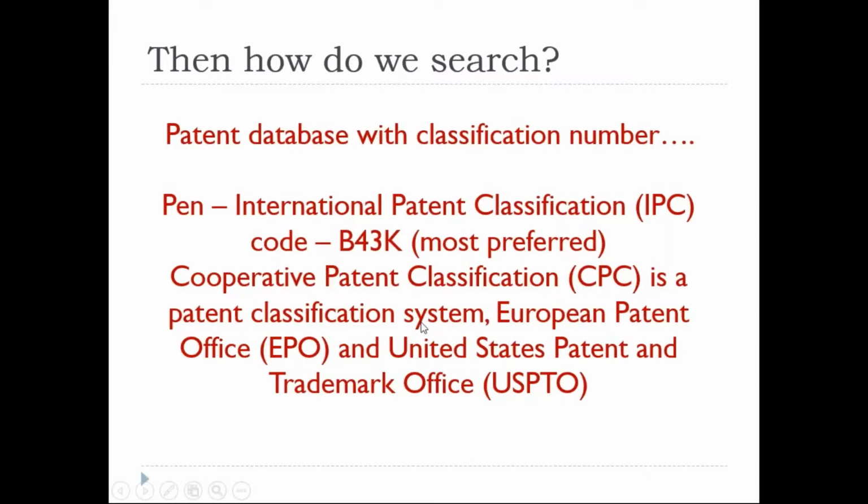I think if you are doing a search with one particular keyword and one particular classification number, that itself will be sufficient for you to narrow down your search. You don't need to make it more complex, but I don't want to leave it out without stating how it should work. That is the reason I mentioned you can work with a combination of 3 or 4 keywords in a single go for your invention. Still, if you have further queries, for sure we'll discuss them in our Q&A session in detail.